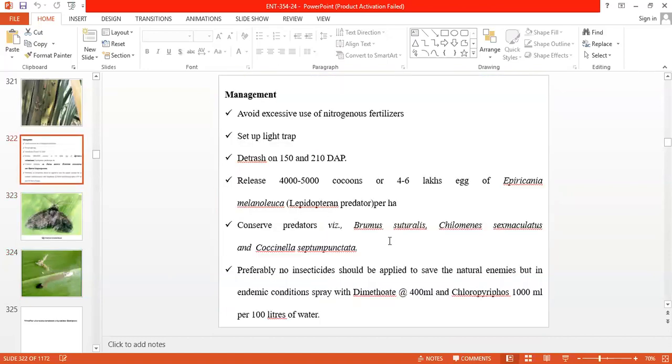Then various predators: Brumus suturalis, Chilomenes sexmaculatus, Coccinella septempunctata. These are the predators mainly effective against sugarcane Pyrilla. Use of insecticides, mainly dimethoate and chlorpyrifos. These are systemic chemicals effective against that pest.